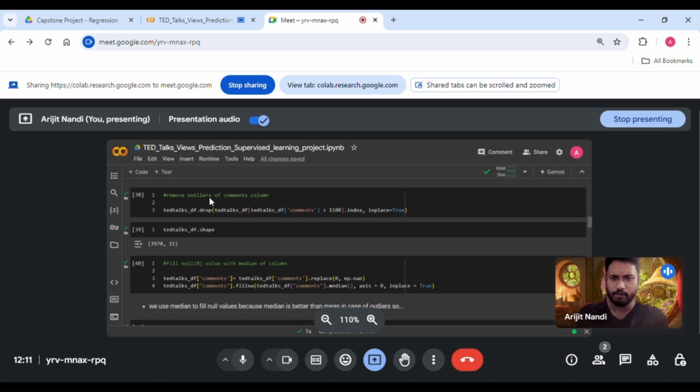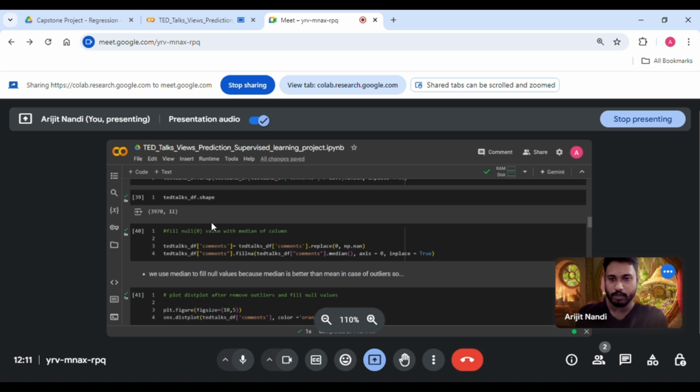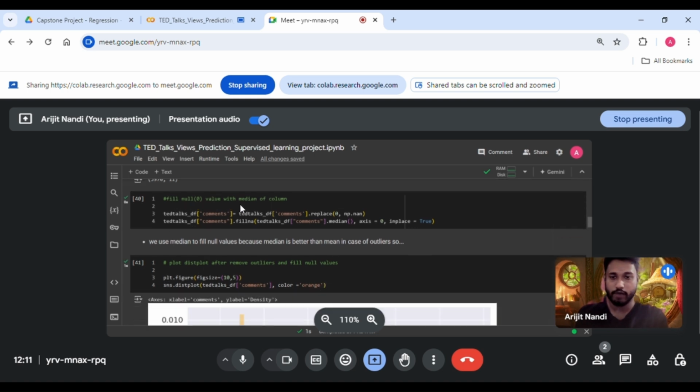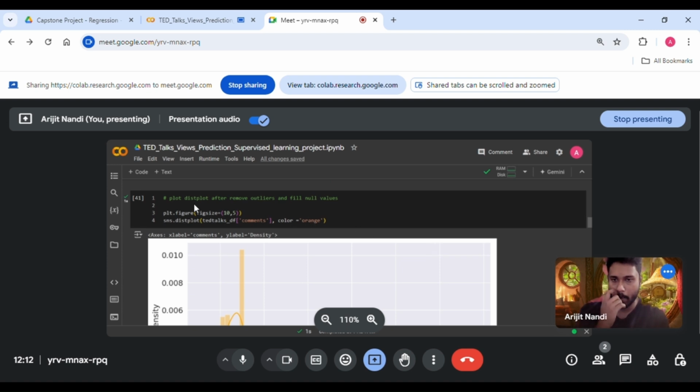Okay, removing outliers of the comments column with drop, and we can see the shape now. Fill null values with the median of the column. So I'm filling the null values with the median in the comments section. We use the median to fill null values because the median is better than the mean in the case of outliers. That's why. So now plot this.